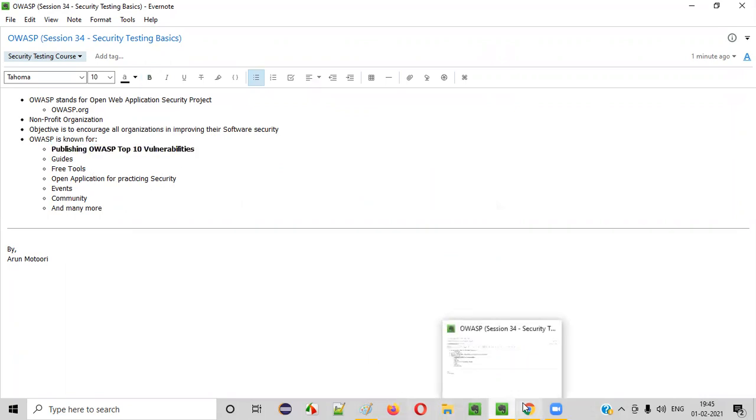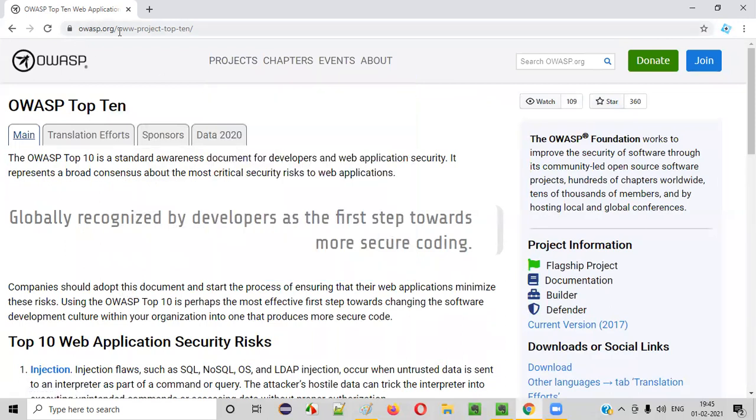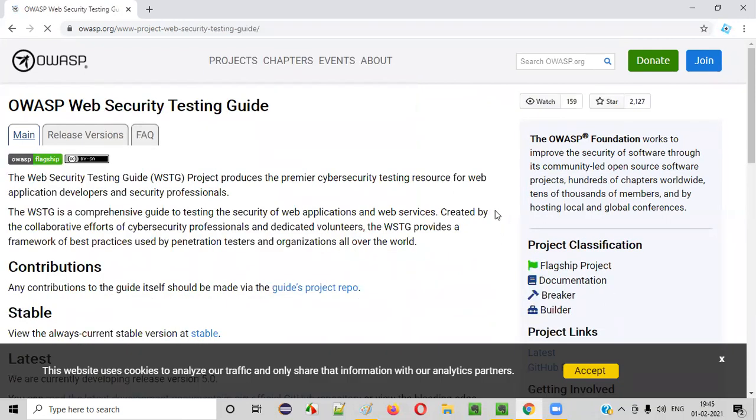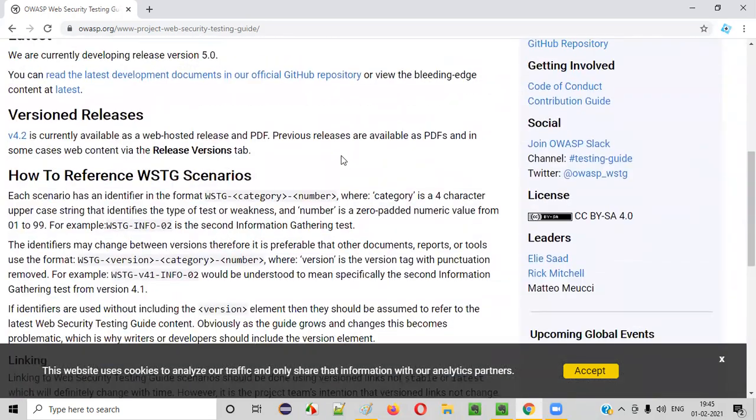Then OWASP also provides some guides, guys. You see here when I go to the project section of this OWASP.org, as you can see, some guides are there. Web security testing guide. If you have some time, guys, and if you are really interested in taking web security testing in a serious manner, this guide is very good. It will take a lot of time for you to read this guide.